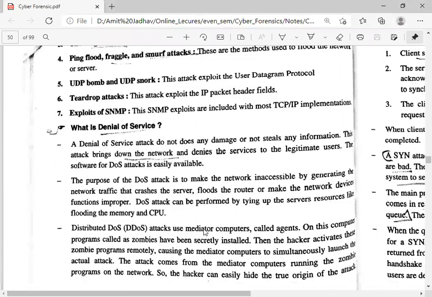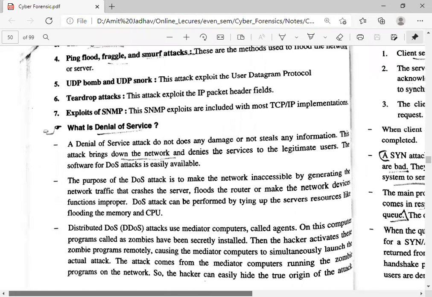So let's see what denial of service is. Okay, we cover this point. We have 8 minutes. A denial of service attack does not do any damage or steal any information. This attack brings down the network and denies service to the legitimate user.